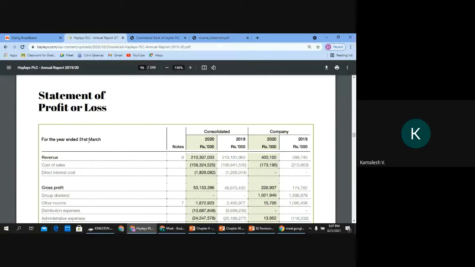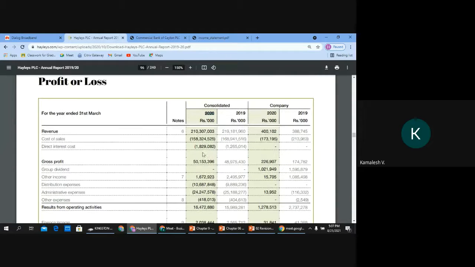Now when you read the financial statement, for the year ended 31st March 2020, what does it mean? This is the performance of this company. This particular column will relate to 1st of April 2019 to 31st March 2020.